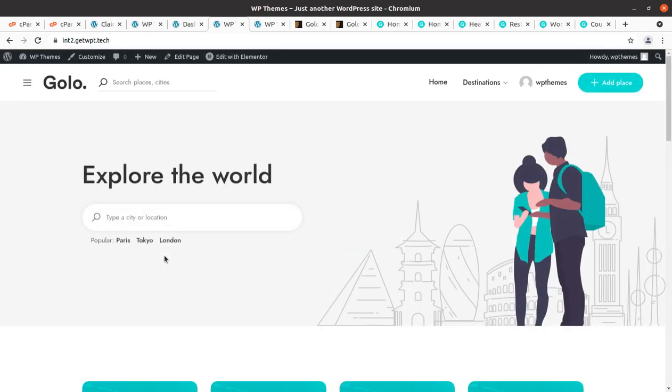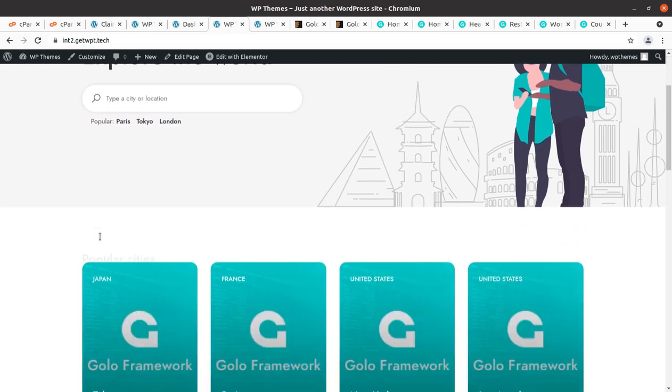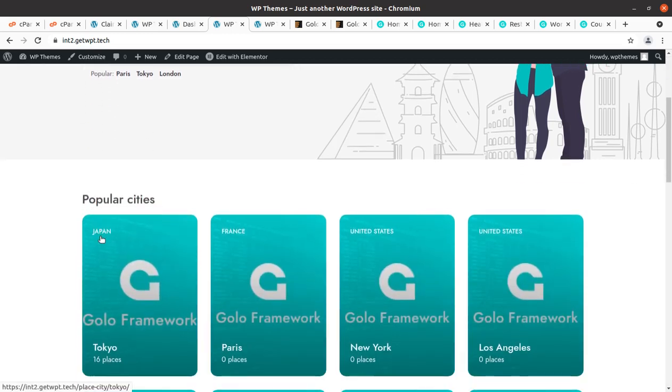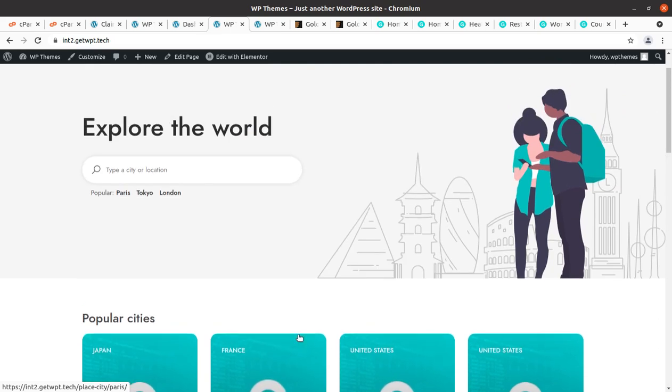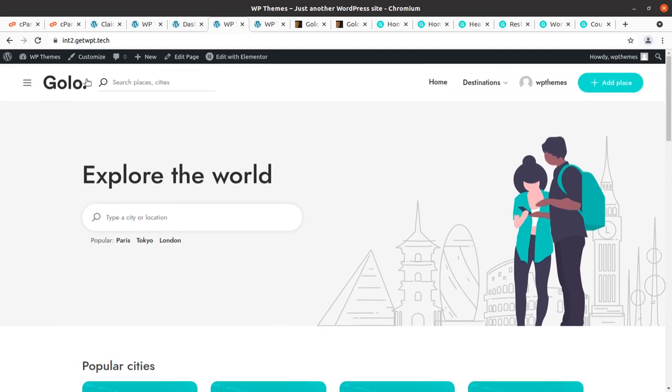A directory listing website is a bit complex because you have to take care of listings, and even users are listing their services and profiles and places or whatever services. So there are packages available for users. They can pay you for displaying their listing on your website. So this can be a great medium of earning. So we got this website in this installation. This is a demo website, and the installation is complete along with the demo content.